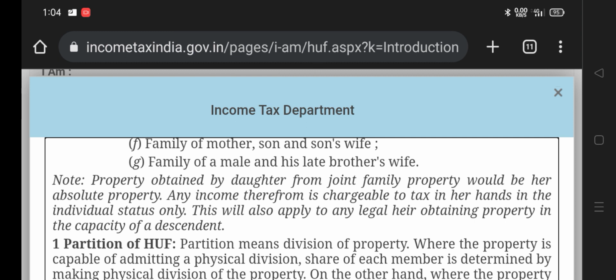She comes by marriage into another HUF. Her family has another HUF. Now the question is, will the daughter's family HUF income be charged in the hands of the HUF? No. Once it's taxable in one HUF, it is not to be taxable in another HUF. So it is totally exempted in the hands of the individual. Even if there are too many HUFs and too many incomes are derived from different HUFs, when it comes to a member in another HUF, that income will not be charged.